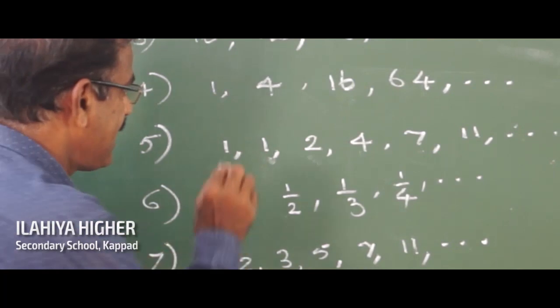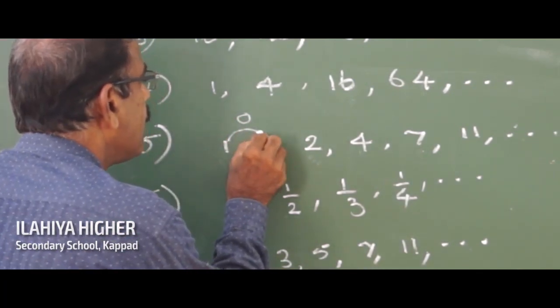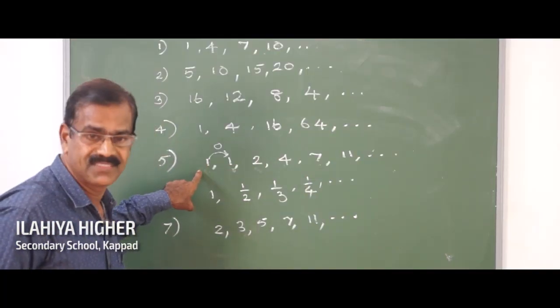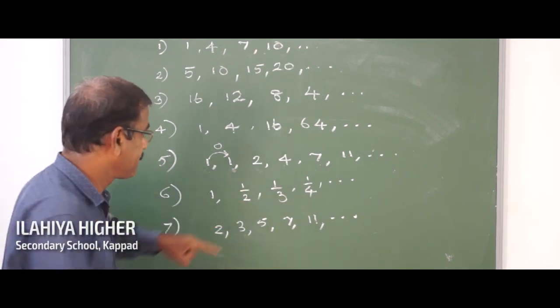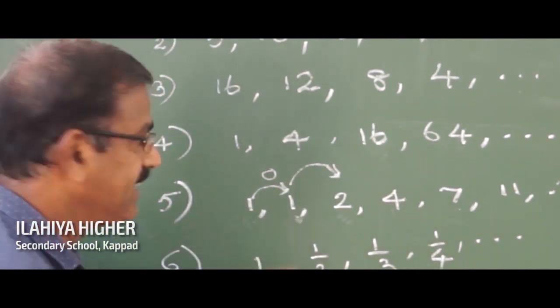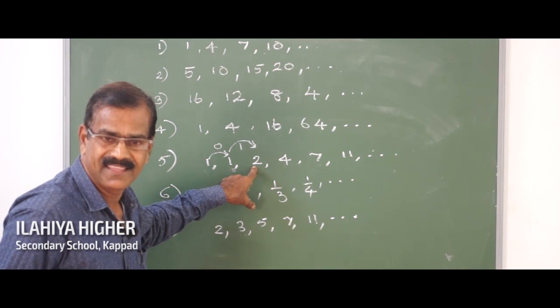To get the third term 2, what is added to this second term? It is 1. 1 plus 1 is 2.